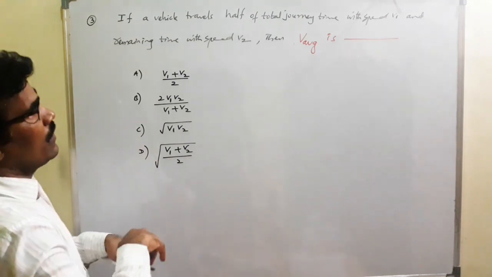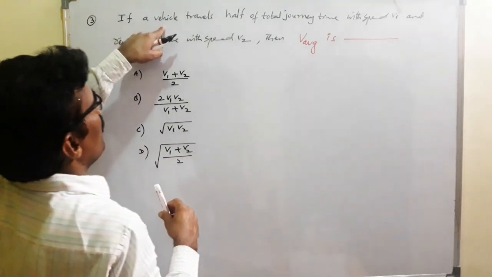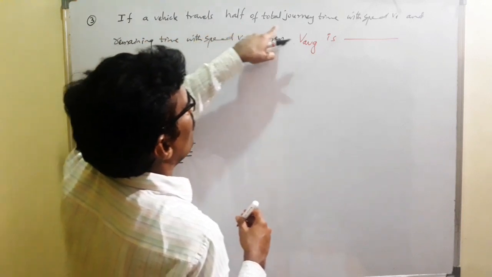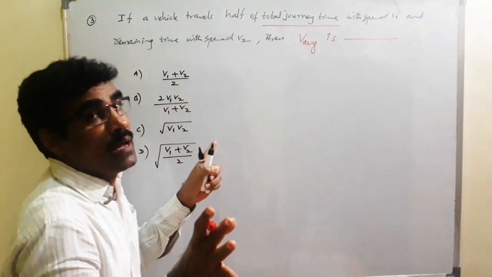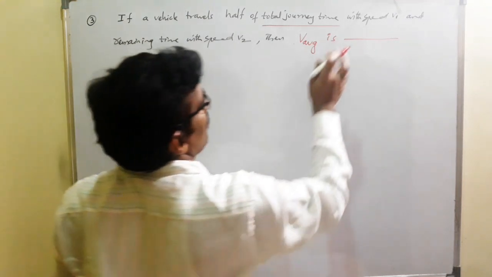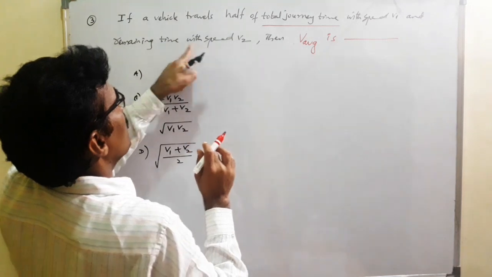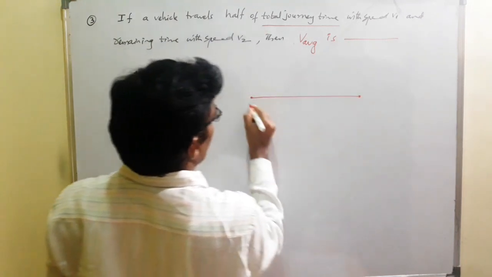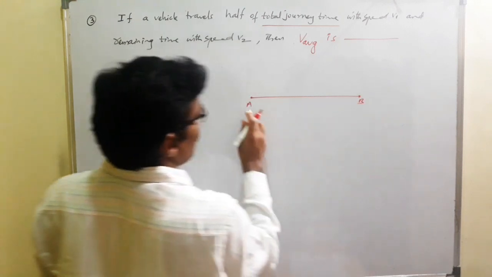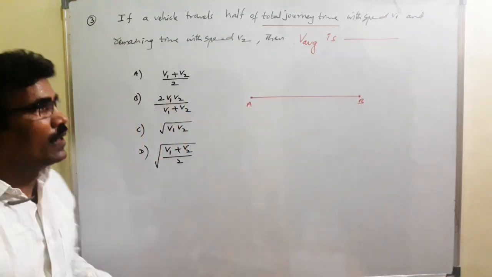Yes, students, listen carefully. If a vehicle travels half of the total journey time, not half of the distance, with speed v1, and the remaining time with speed v2. So here this is the point A, point B, initial position, final position.